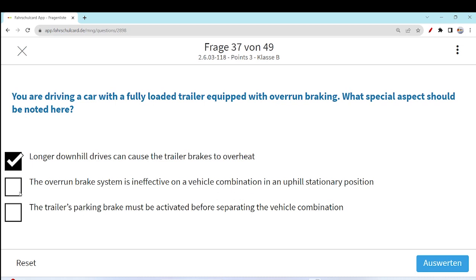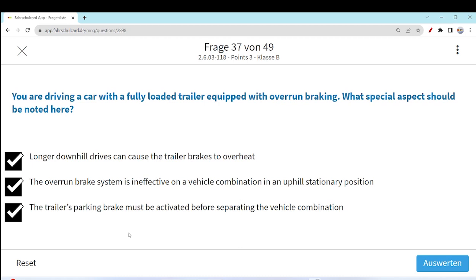The overrun brake system is ineffective on a vehicle combination, yes, in uphill stationary position. I think we already know this. Whenever you are in uphill stationary position, we have already discussed in detail that the overrun braking system for a trailer is not suitable when you are in a parked or stationary position on an uphill. The trailer parking brake must be activated before separating the vehicle combination.